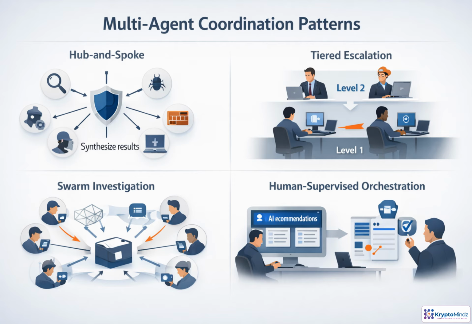Coordination is more than adding agents. A hub-and-spoke model works when one coordinator can assign tasks and combine findings. Tiered escalation fits high-volume triage, where routine cases stay automated and difficult cases move upward. Swarm investigation supports complex incidents, with agents examining logs, identities, endpoints, and network evidence in parallel. For risky actions, human-supervised orchestration keeps authority with analysts while agents provide recommendations and context.